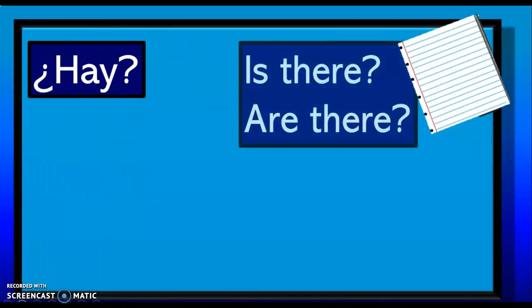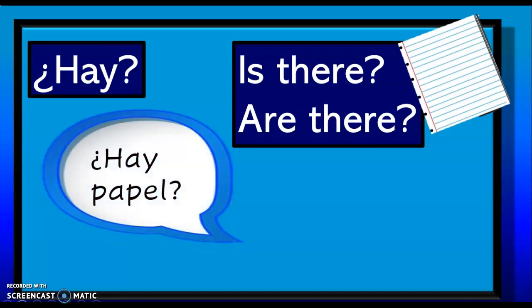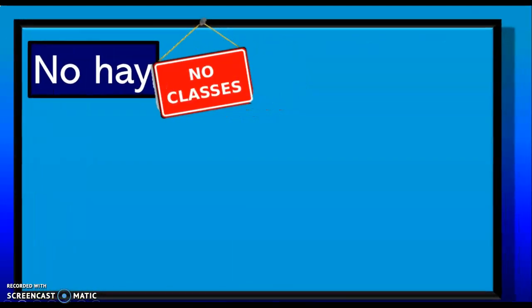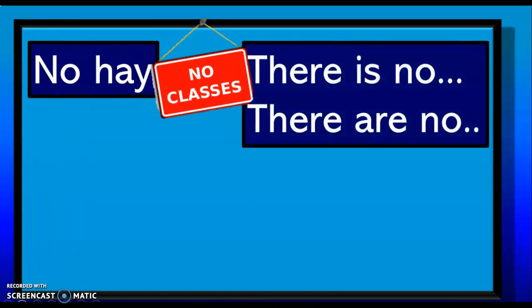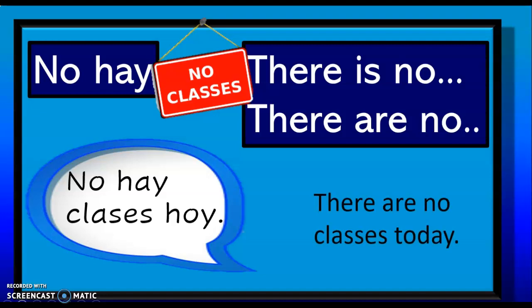Hay is not technically a question word, but it's an excellent word for you to know how to use. Hay can be used to start a sentence with is there, are there, and it's both the singular and the plural form. So when you ask the question, ¿Hay papel? You're simply asking, is there paper? You could also use it in a negative sense. So you could say no hay, if you wanted to say there is no or there are no. For example, no hay clases hoy. Of course, we know there are classes today, but if you wanted to say that, no hay clases hoy, there are no classes today.